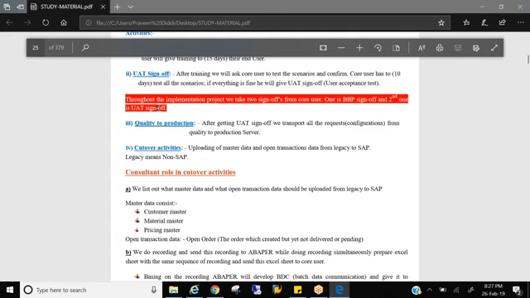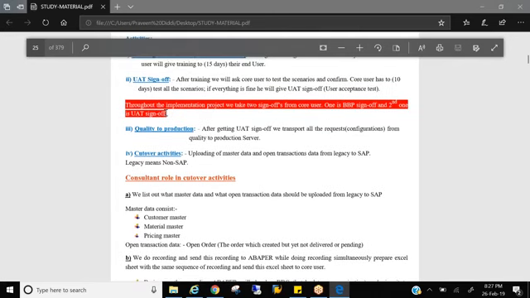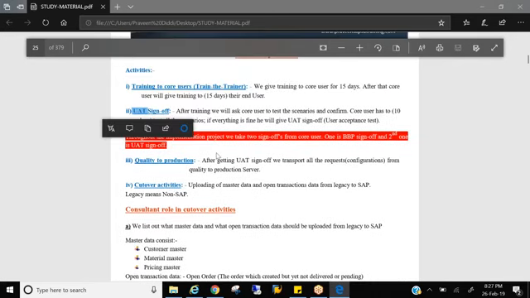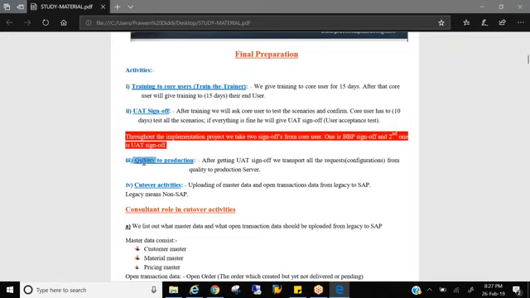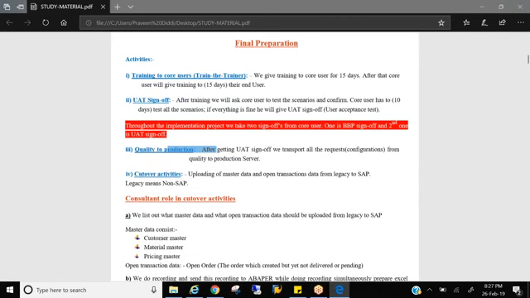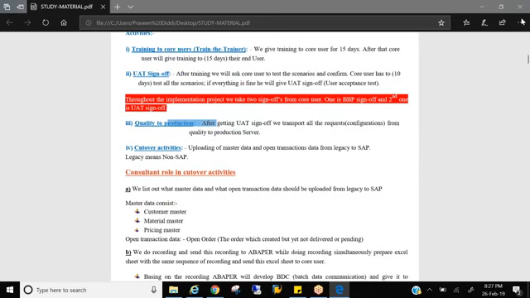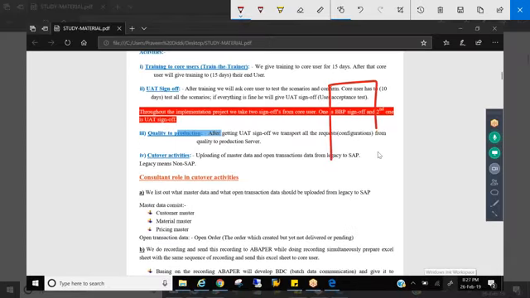So once UAT sign off is done, that means technically everything is perfect. We transport all the configurations from quality to production. Okay, we transport everything to the production. So now the configurations are in which server? Anyone? Production. So configurations are in the live server, that is production server last, right?